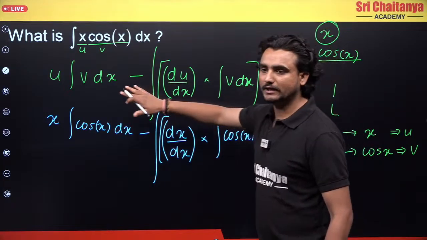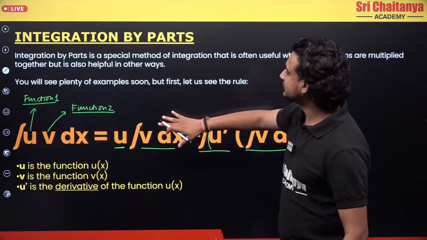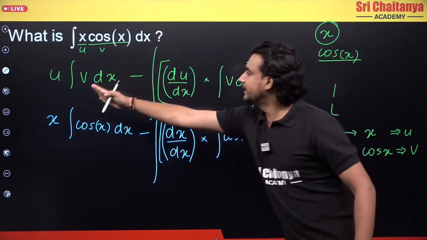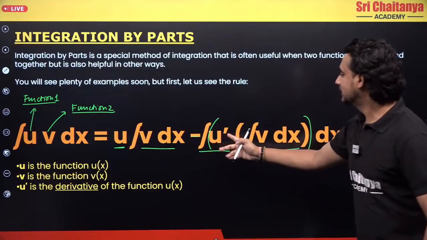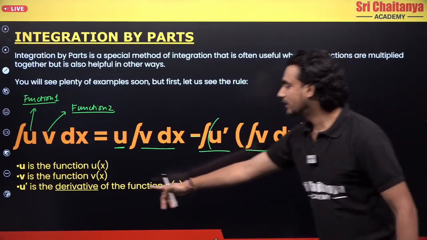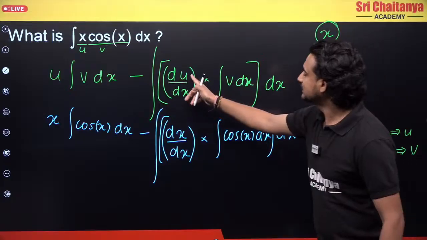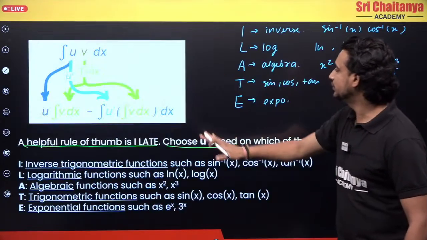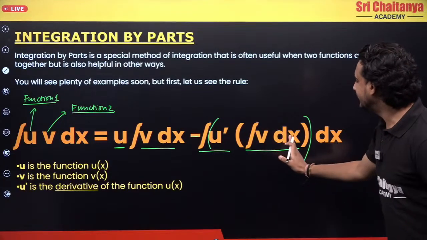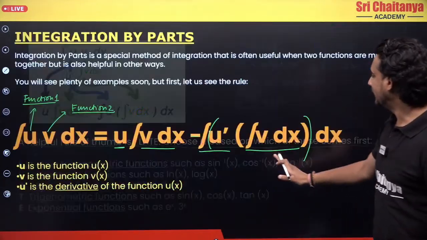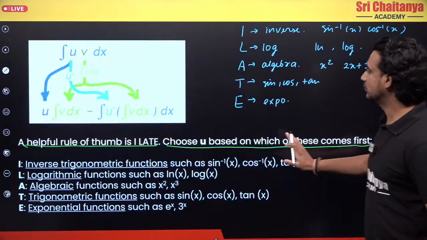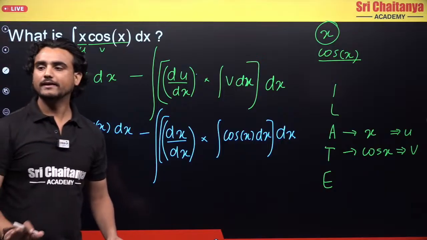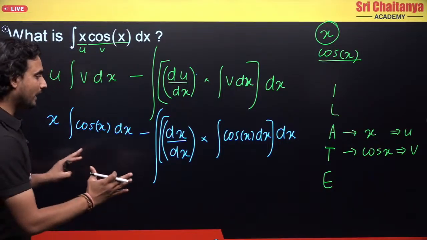So what have I done till now? I have written this formula: integration of u v dx is equal to u integration v dx, minus, u dash into integration v dx, and again I have integrated the whole function here. U dash is basically the derivative of the function u. So I have written the function and substituted the values. We have not solved anything here. We have not done integration till now. So now I will do integration.